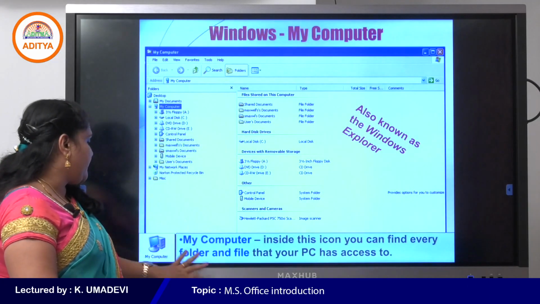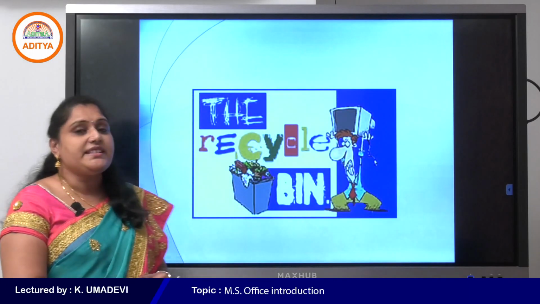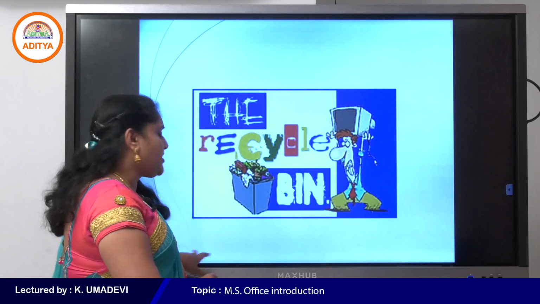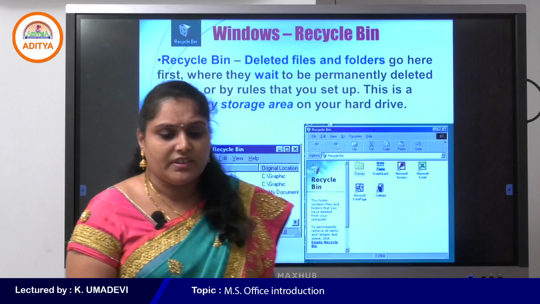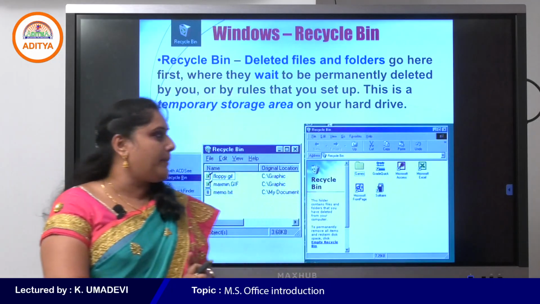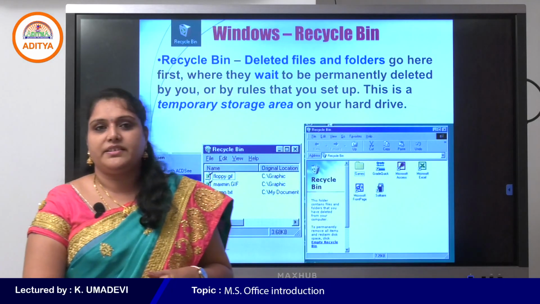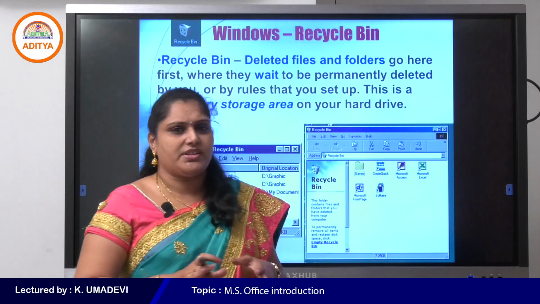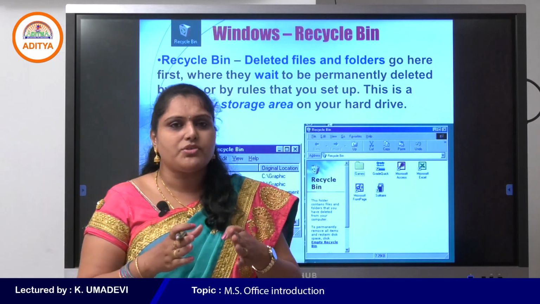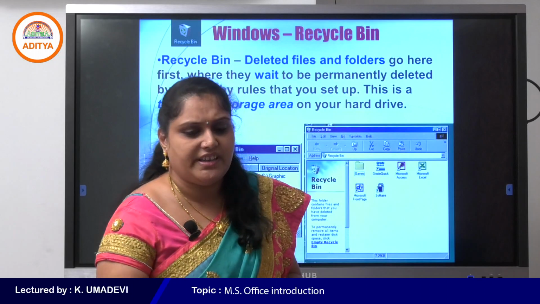So what about the next one? Recycle Bin. What is the use of the Recycle Bin, students? In some operating systems, the Recycle Bin appears as Trash, which is similar to the Recycle Bin. Am I right? So what is the use of the Recycle Bin? What is the Recycle Bin?